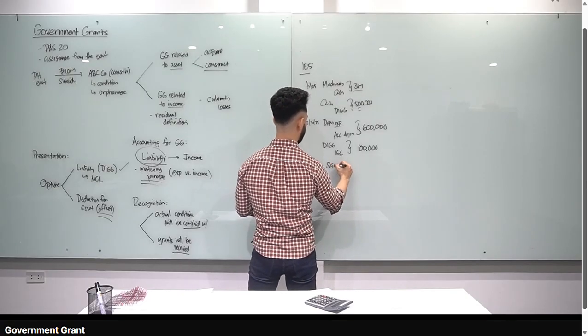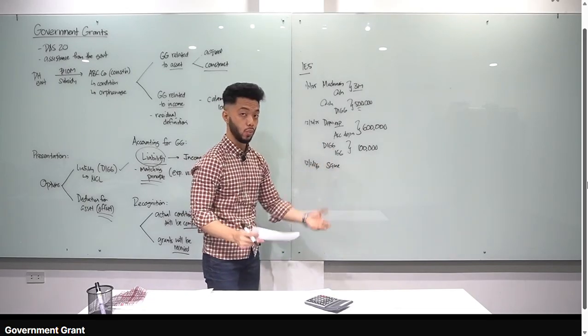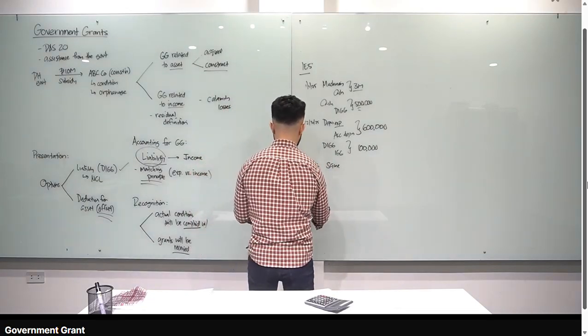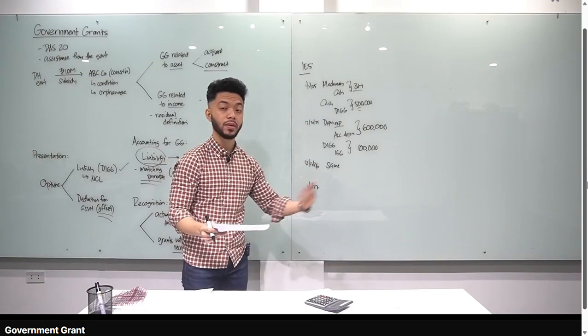Lagay ko lang same. Debit depreciation expense, credit accumulated depreciation, 600,000. Debit DIGG, credit IGG, 100,000. Now, in 2027, January 1, 2027, the grant became fully repayable because of non-compliance. Ibabalik natin sa government yung grant.